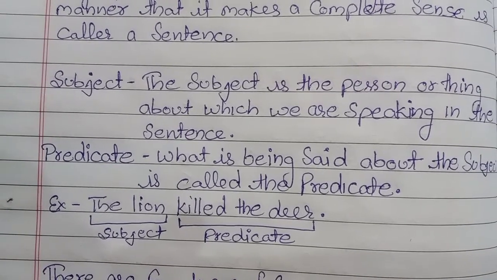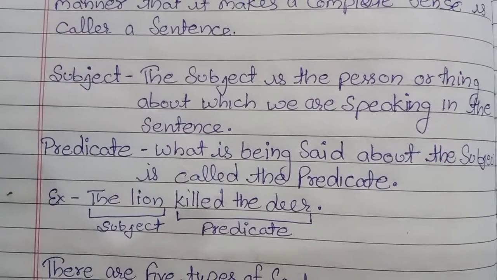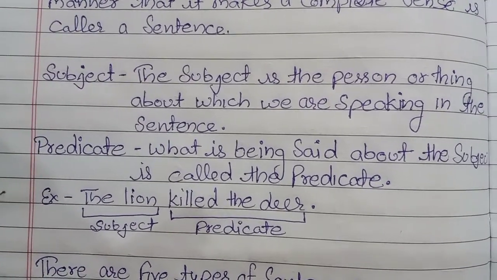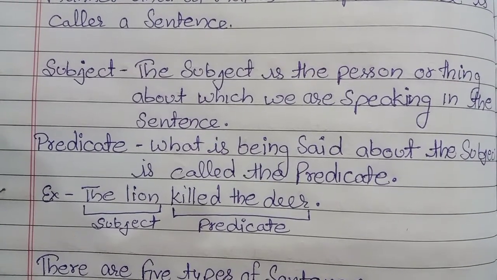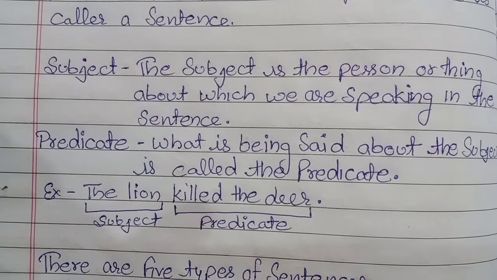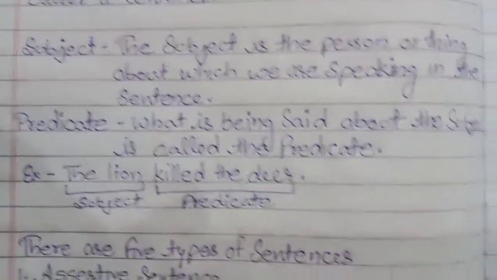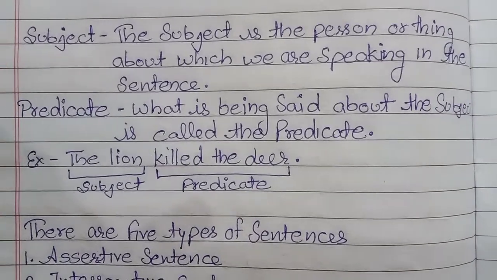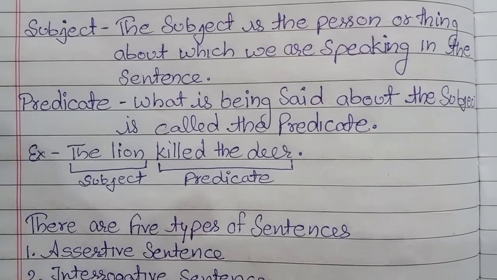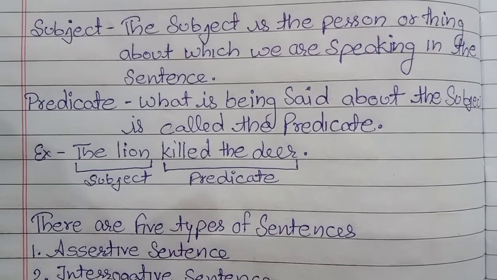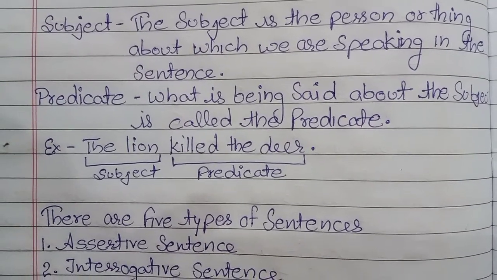The definition of subject is, the subject is the person or thing about which we are speaking in the sentence. Predicate: what is being said about the subject. What is being said in the sentence, about whom it is said, is called the predicate. So what is predicate? What is being said about the subject is called the predicate, right?